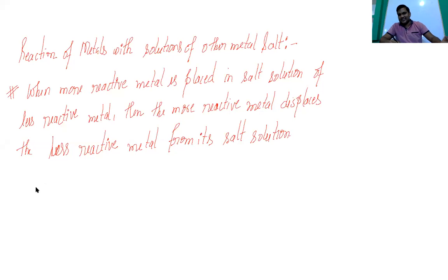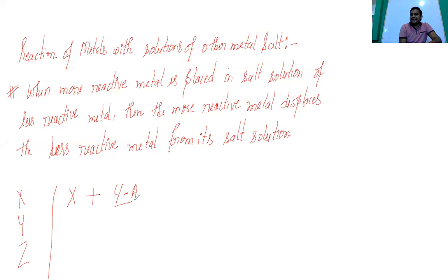Suppose any reactivity series is given. You know about the reactivity series. Suppose I'm writing a hypothetical reactivity series: X is more reactive than Y, which is more reactive than Z. I'm writing the reaction like this: X is placed in a solution of YA, which is the salt of the less reactive metal.